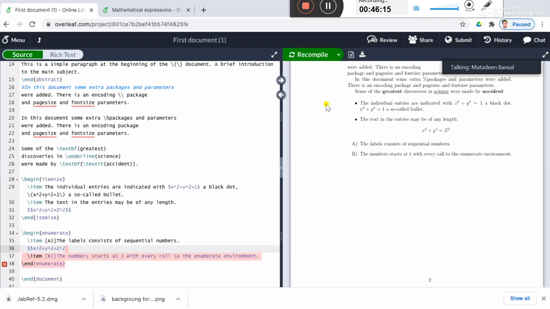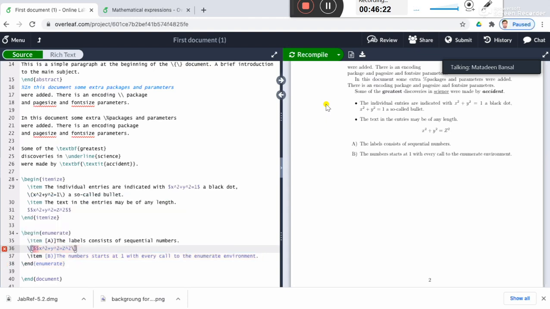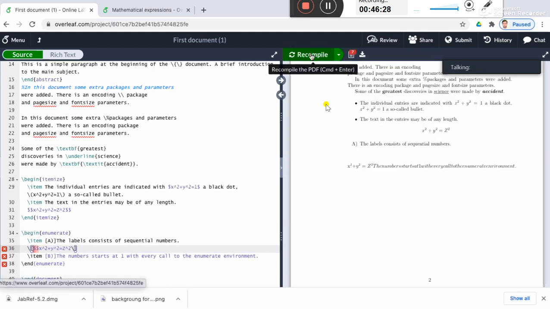So instead of this, you can use backslash square bracket on the left and backslash square bracket on the right. It will do the same thing. X square plus y square equals z square. It has done the same thing. All right. But to go to a new line, you have to use the double backslash. So the next will start from a new line.